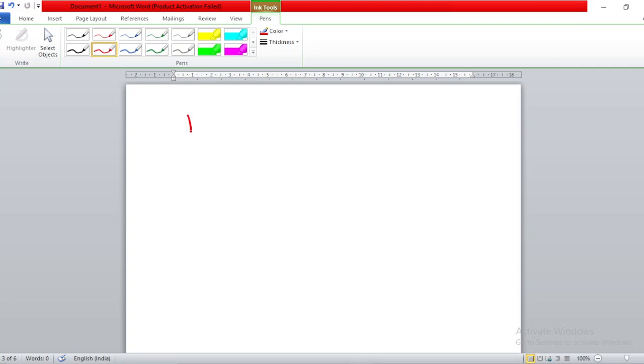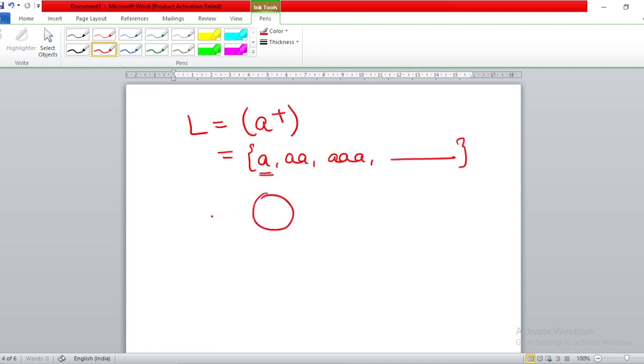Now the next question is that you have to make a finite automata for L equal to A plus. What does A plus mean? A plus means the positive closure. All strings that were coming in A star will be coming over here, but the null string will not come, right? So it can be written as A, double A, triple A, any number of A's. No null string is there. So what is the minimum length string? A. How do I make an automata for A? Like this. This is the automata for A.